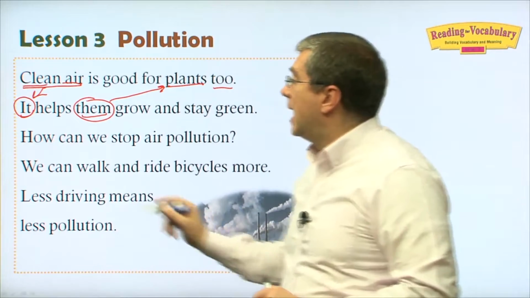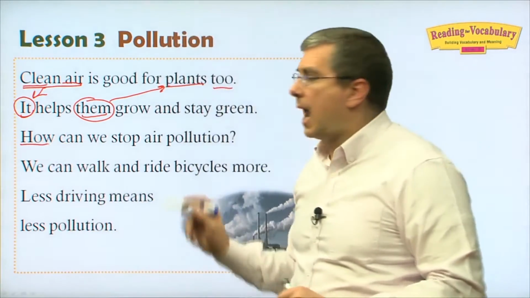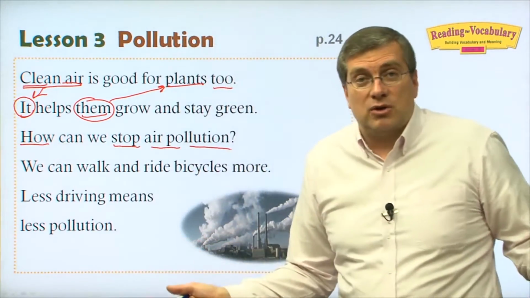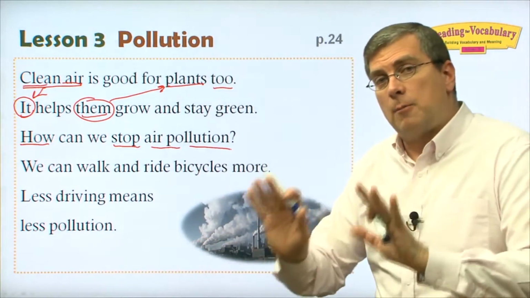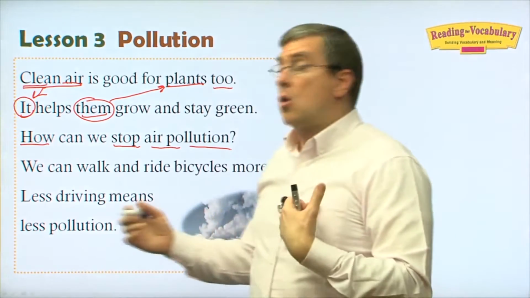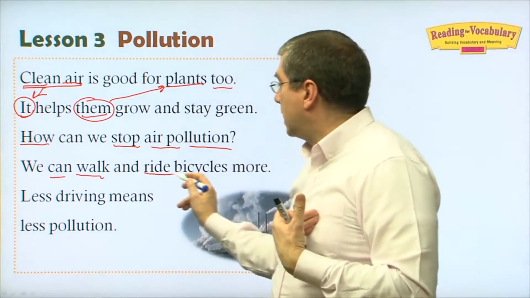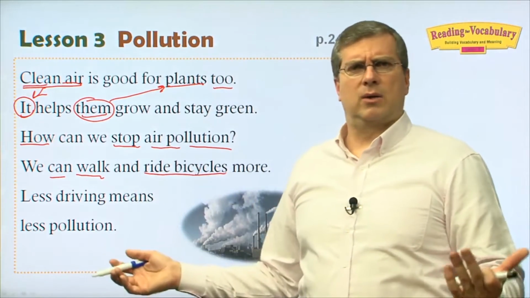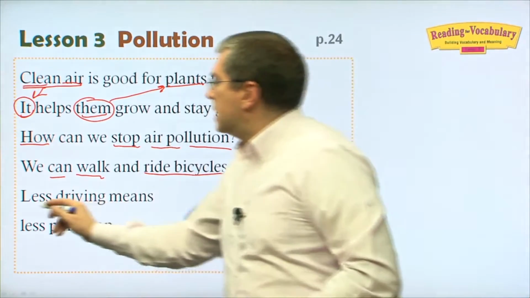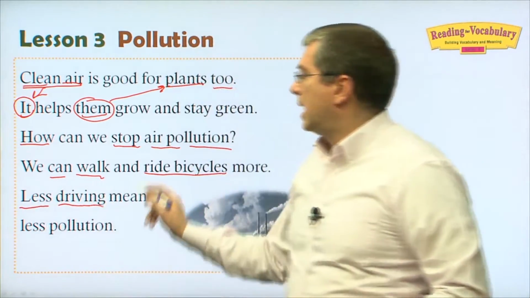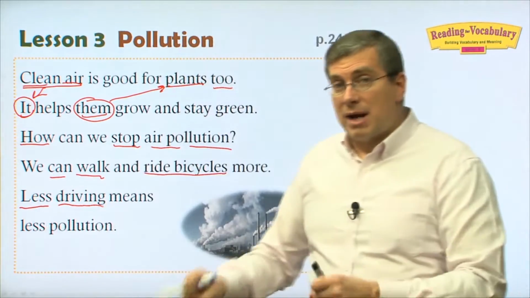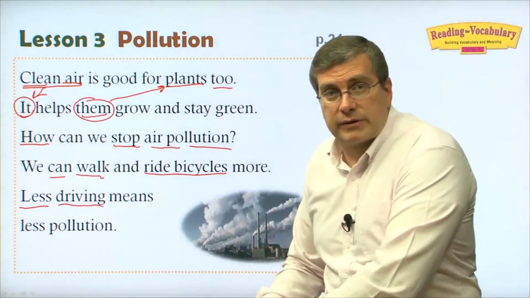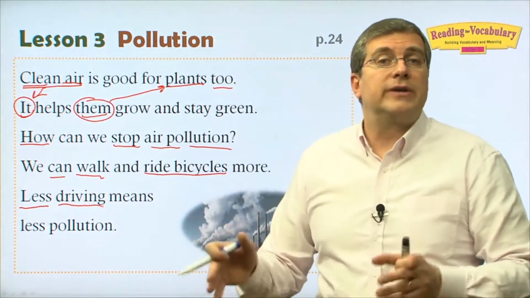So the question is, how? How can we stop air pollution? What can we do to help prevent air pollution? Well, we can walk and ride bicycles more. What does that mean? If we walk and ride bicycles, it means less driving, okay? If we walk or we ride a bicycle, we're not in a car, we're not in a taxi, we're not in a bus, right? Those things cause air pollution.